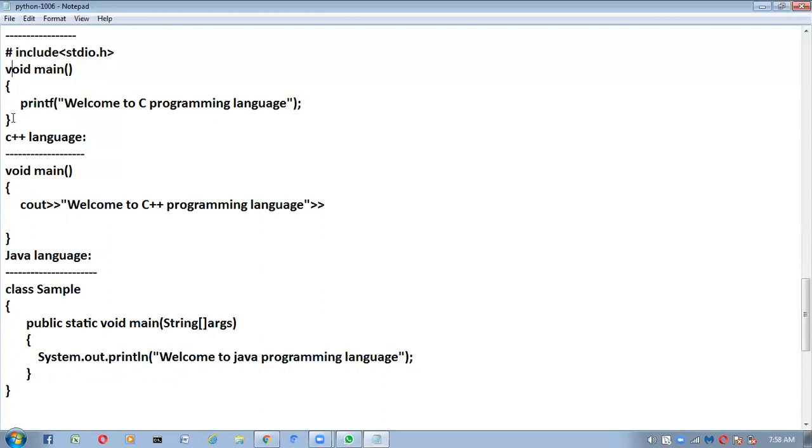Understood? But coming to our favorite Python, how many lines of the code we have to write? Coming to Python, observe very carefully.